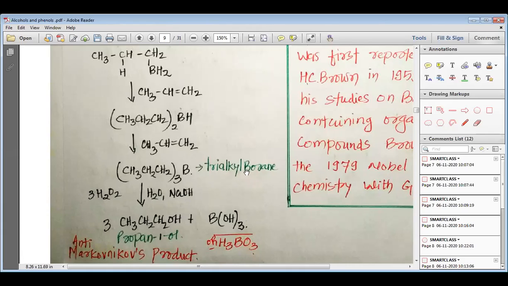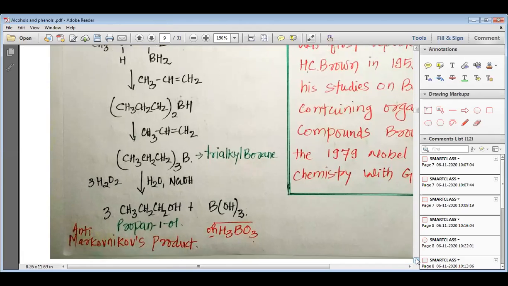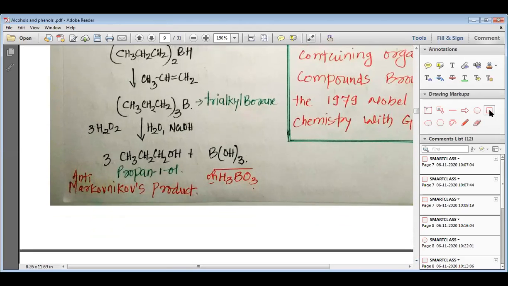And thus, this trialkyl borane is simply converted into propane 1-ol, which is nothing but your anti-Markovnikov product. Apart from this propane 1-ol, during the hydroboration oxidation we get B(OH) thrice, or H3BO3, which is a byproduct, also known as boric acid.